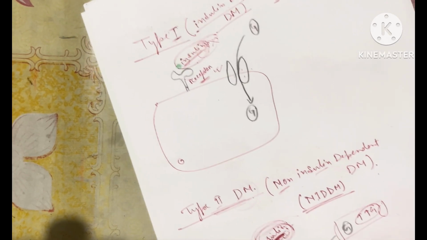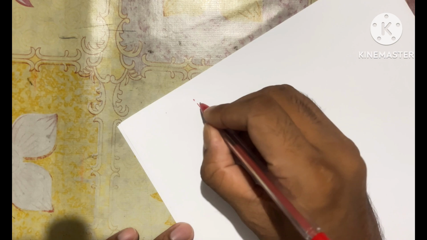So this is diabetes mellitus. Now we will see what is diabetes insipidus.